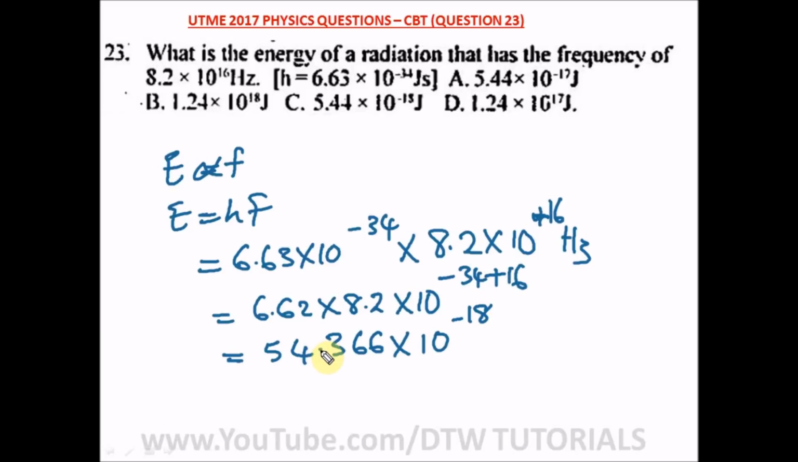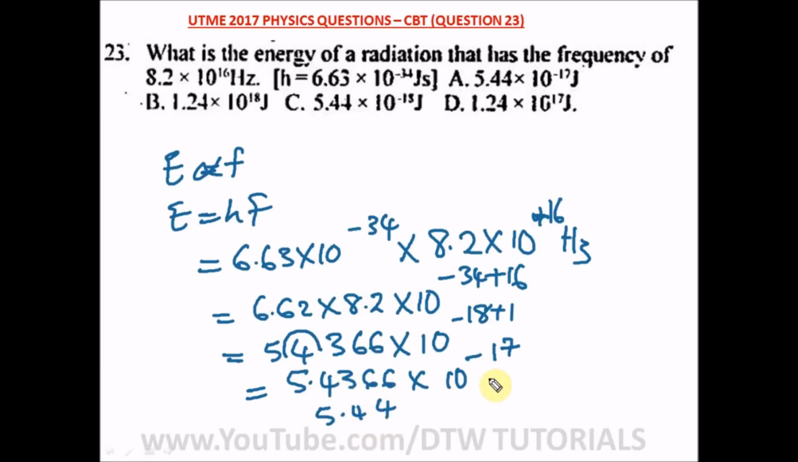And from here, if we move the decimal place one step forward, the power will reduce by 1, so we add a plus 1. So we have 5.4366 times 10 raised to the power minus 17, which is same as 5.44 when you approximate this. And what is our right option here? We're looking for this raised to the power minus 17.